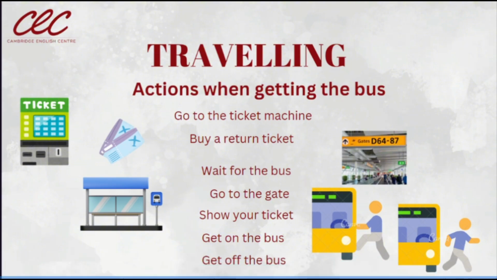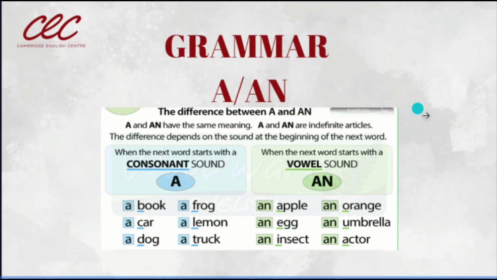Excellent. Now, let's see. We are going to continue here now with the grammar part of the indefinite article. We already worked on this before, but we are going to check this again because now we have more words to add. Tenemos más vocabulario para añadir. First of all, let's remember when do we use a and when do we use an. What is the difference between these two words? Because they mean the same. Ambas significan lo mismo, ¿cierto?